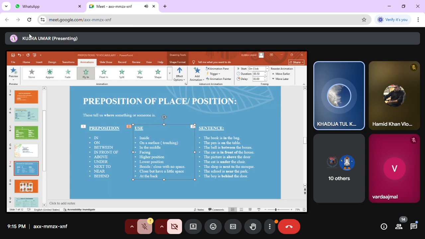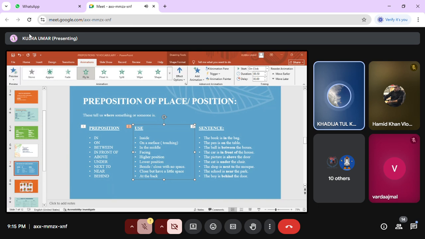So we were talking about "next to". We use "next to" when one thing is close to another thing with no space. The shop is next to the mosque. We use "next to" because the shop is attached to the mosque wall. If we have a house between the shop and the mosque, we will use "near". So "next to" means when one thing is attached to another thing with no space. It can be a living thing or a non-living thing.